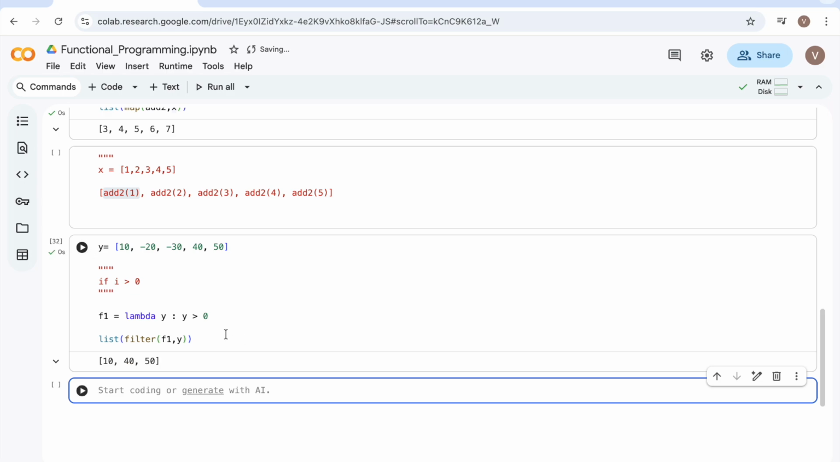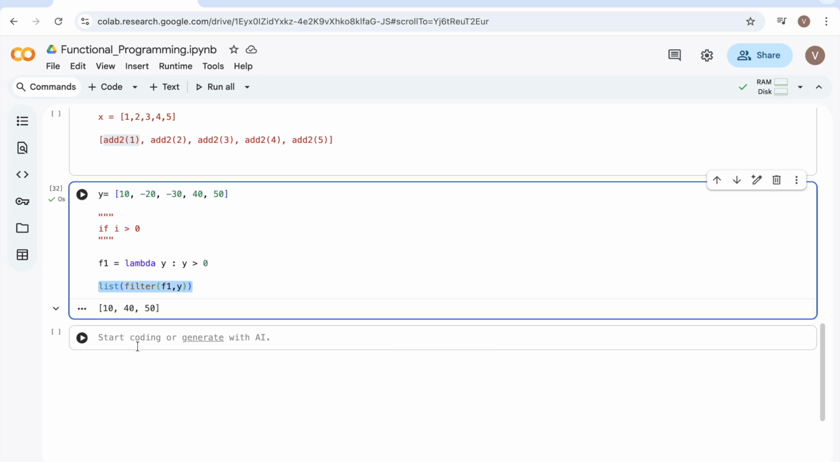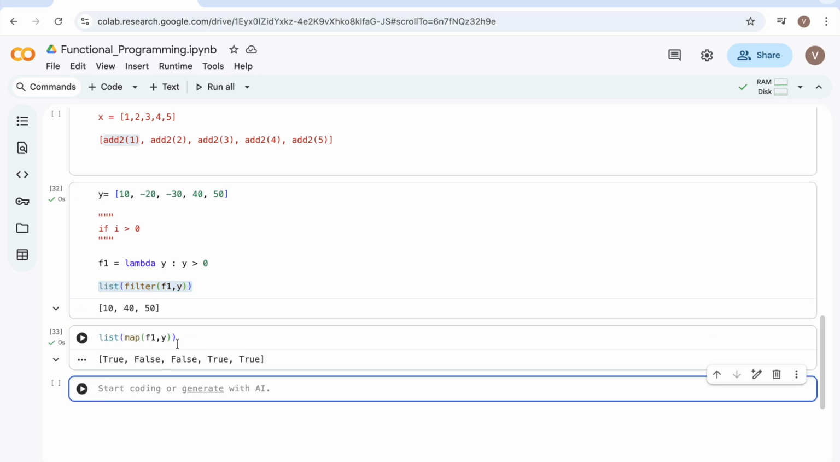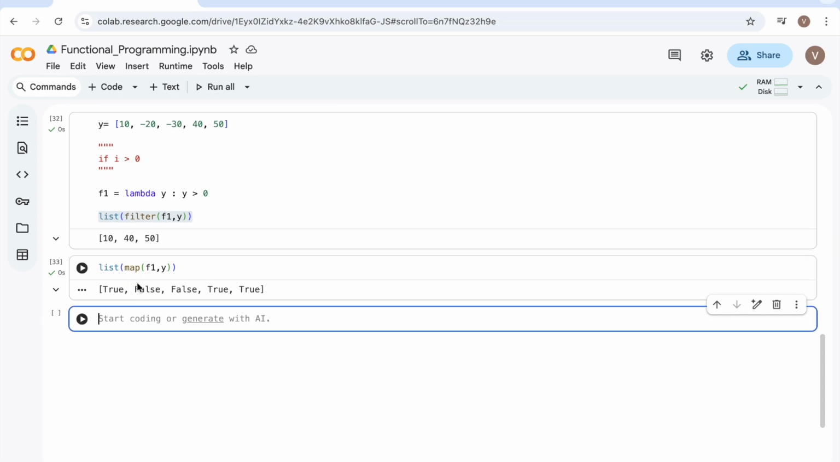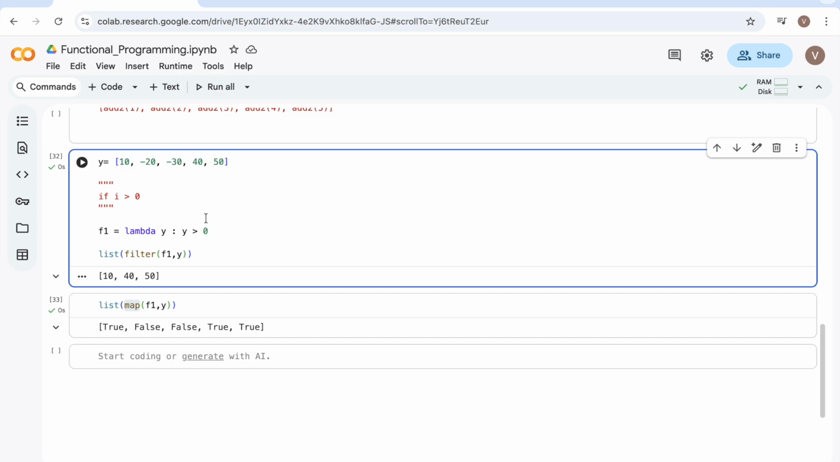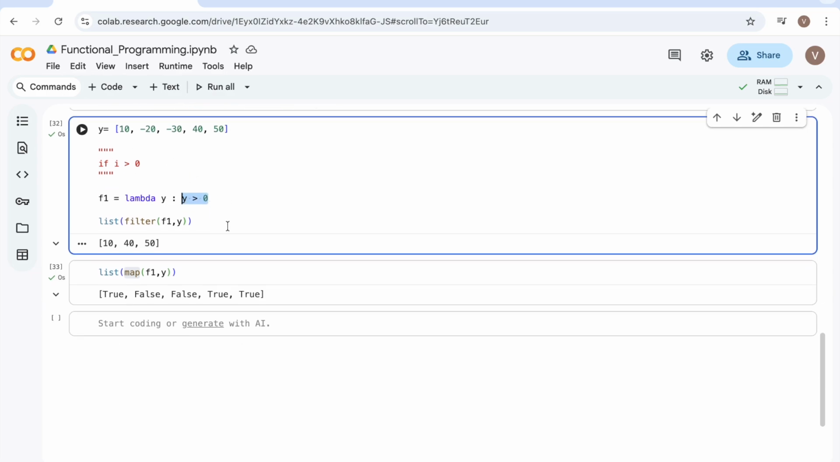That is how filter works. What if I use a map here instead of filter? If I use a map, what happens? Just observe here. See, the map is not capable enough to bring the value along with the state. But the filter checks the condition. Based on the condition, it returns the value. That's the main difference between filter and map.